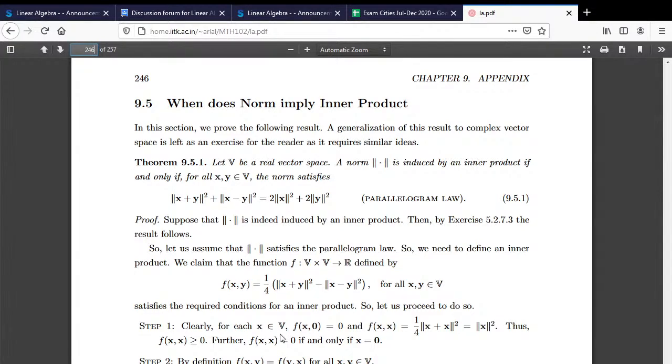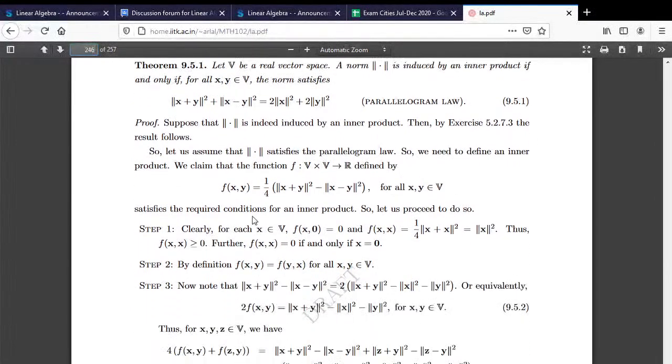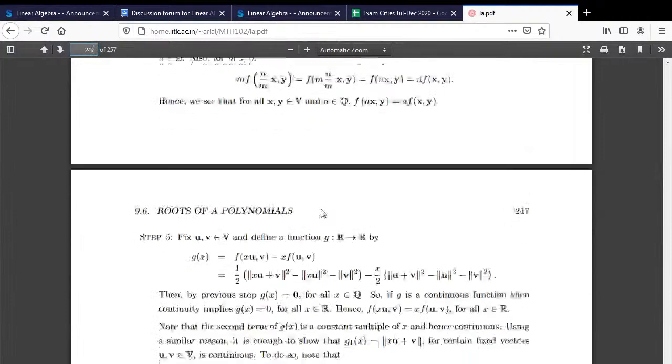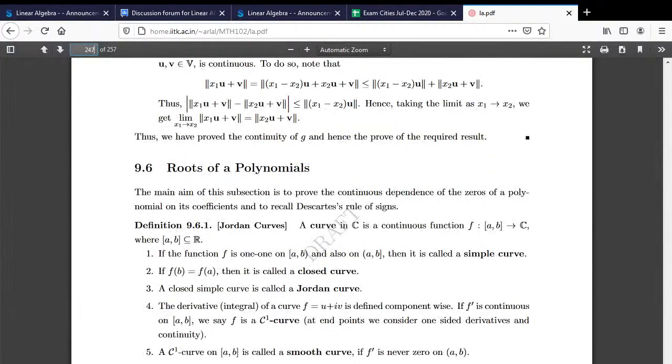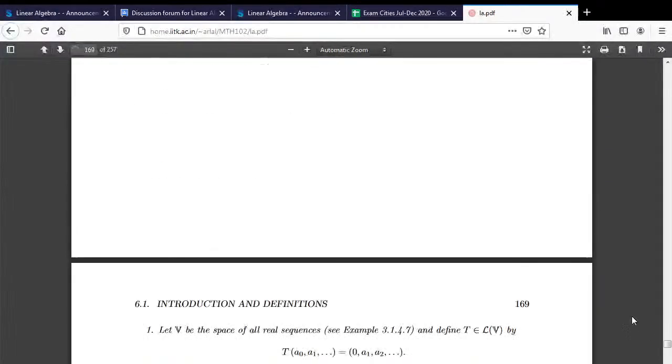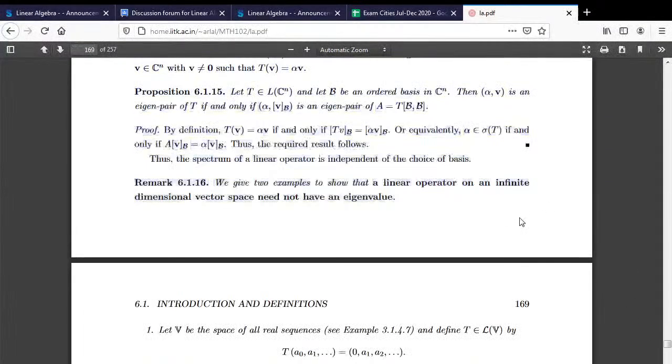If not, you can look at the example here or it will be there in the notes. But here we have shown that if I have a norm on a vector space and the parallelogram law is also satisfied, then I can define an inner product. I have defined an inner product and I have proven that yes, everything is nice. Fine. So I just would like you to go through them.